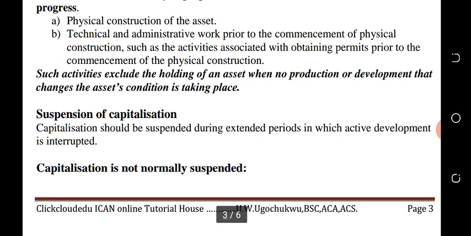B, the technical and administrative work prior to the commencement of the physical construction, such as activities associated with obtaining permits prior to the commencement of the physical construction. Such activities exclude the holding of an asset when no production or development that changes the asset condition is taking place.